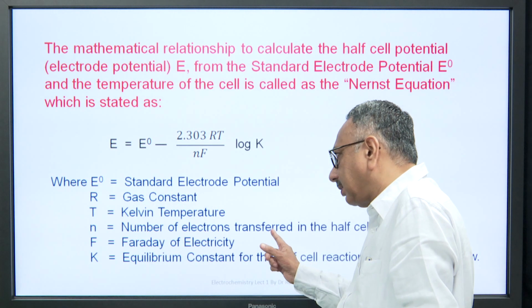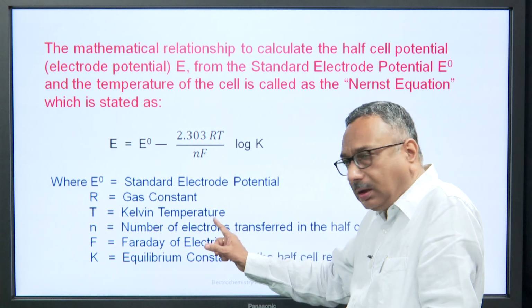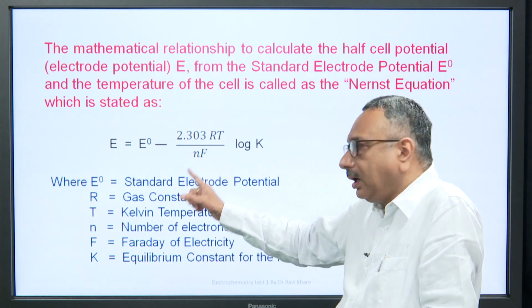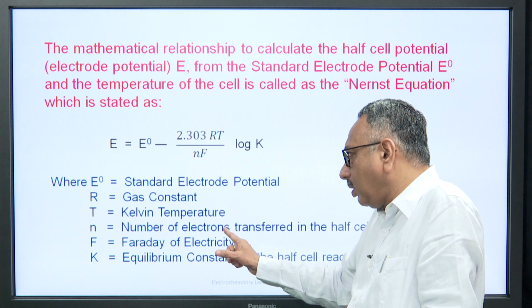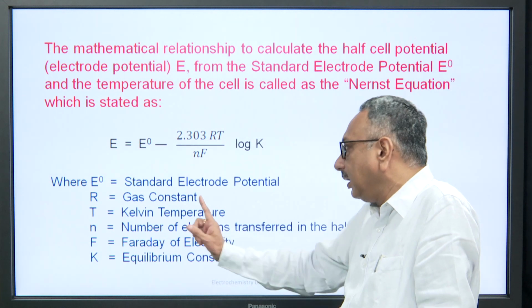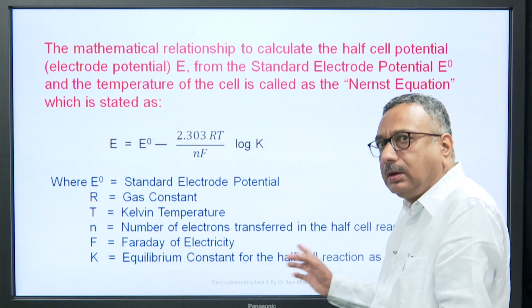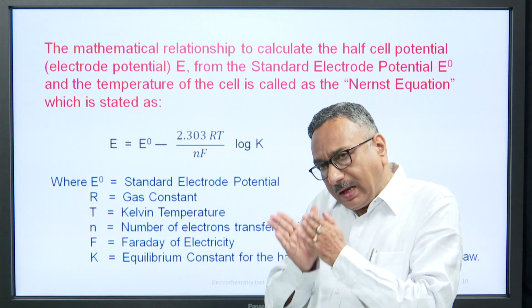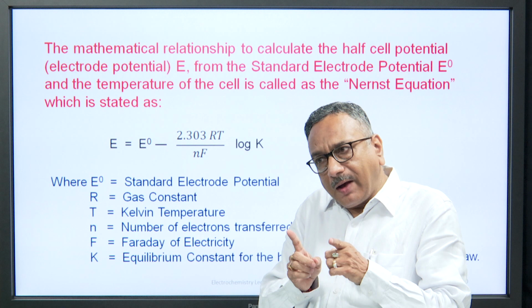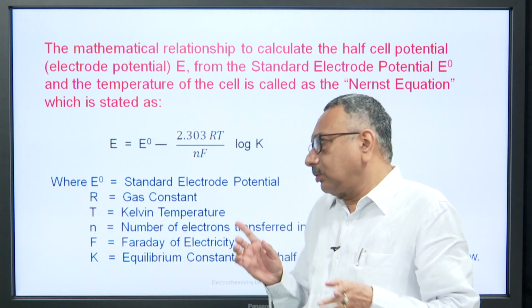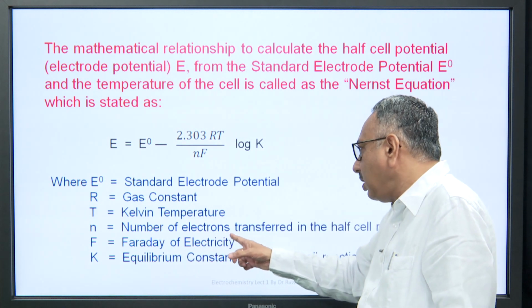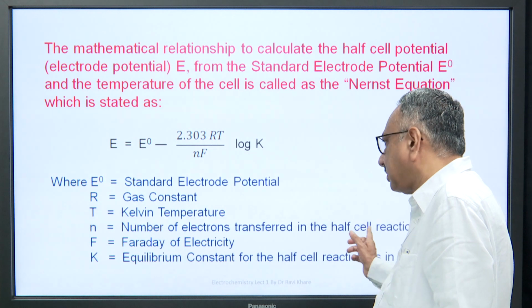N is the number of electrons transferred in the half cell reaction. This is important. What is n? n is the number of electrons. Which electrons? The number of electrons transferred in the half cell reaction, because a cell is comprised of two half cells. So, n is the number of electrons transferred in the half cell reaction.